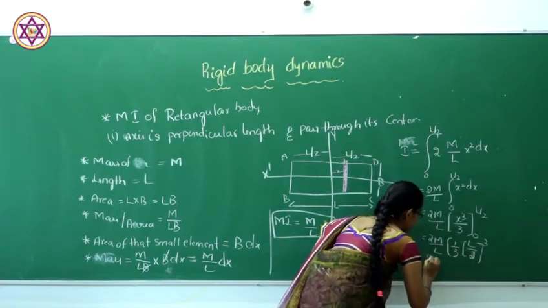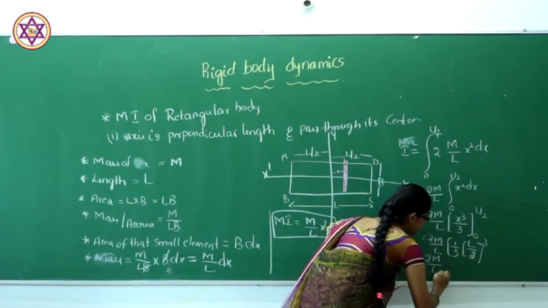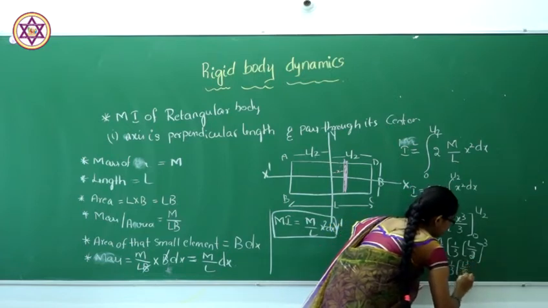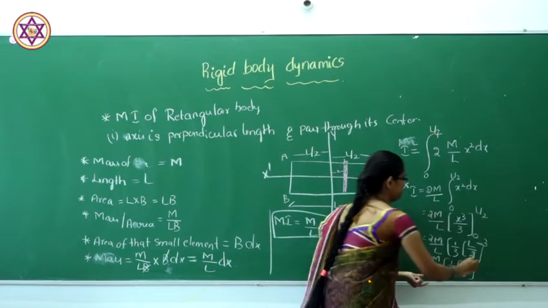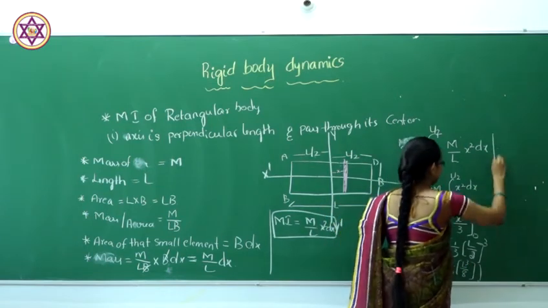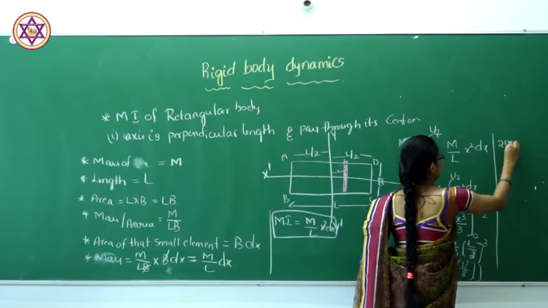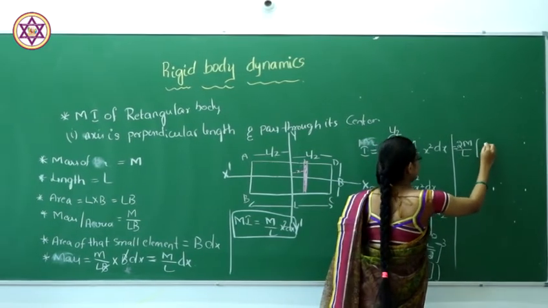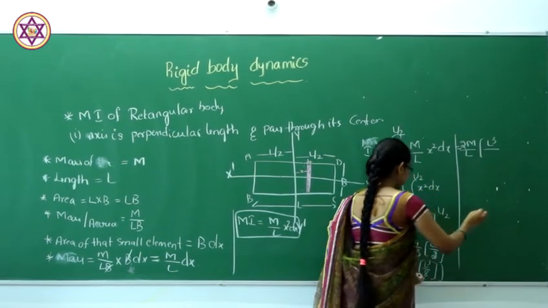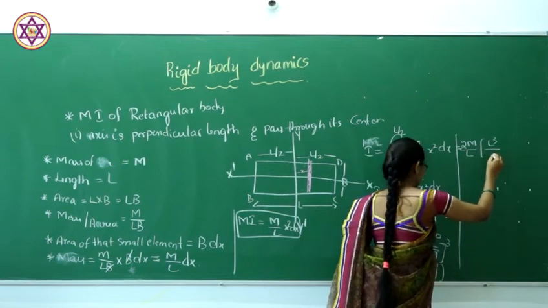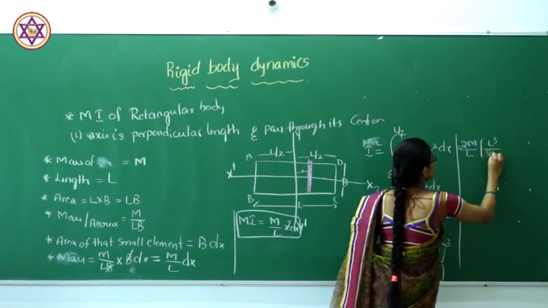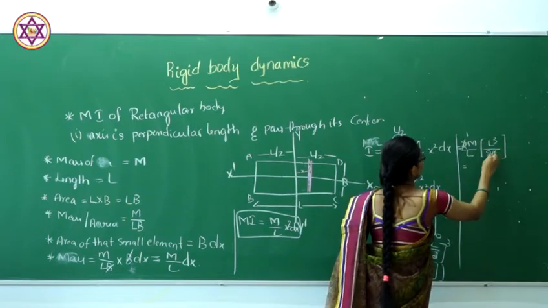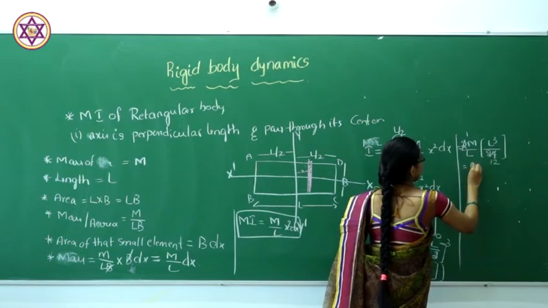If you simplify this, it becomes 2m by L times 1 by 3 times L cube by 8. So if you simplify this further, the 2 and the 8 reduce.